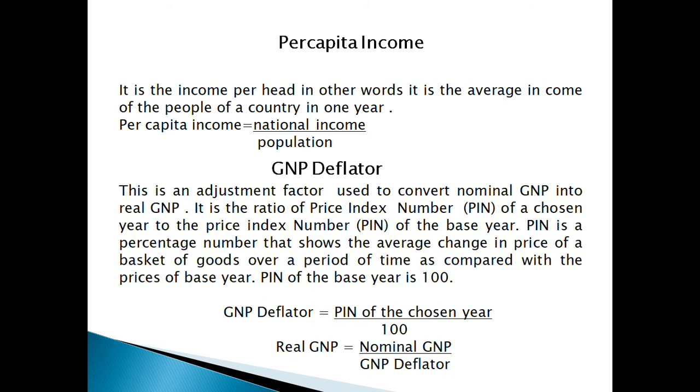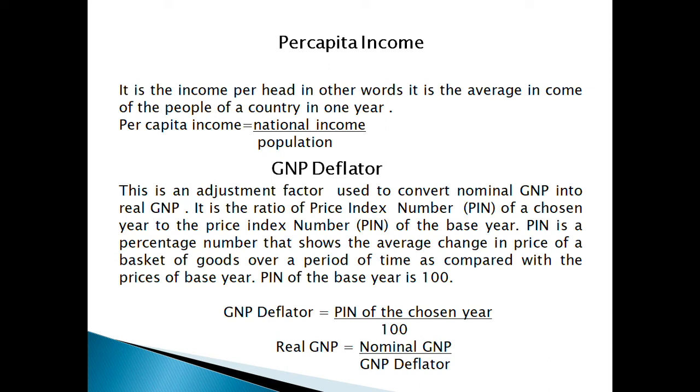The next is per capita income. It is the income per head. In other words, it is the average income of the people of a country in 1 year. That is, per capita income is calculated national income divided by population.